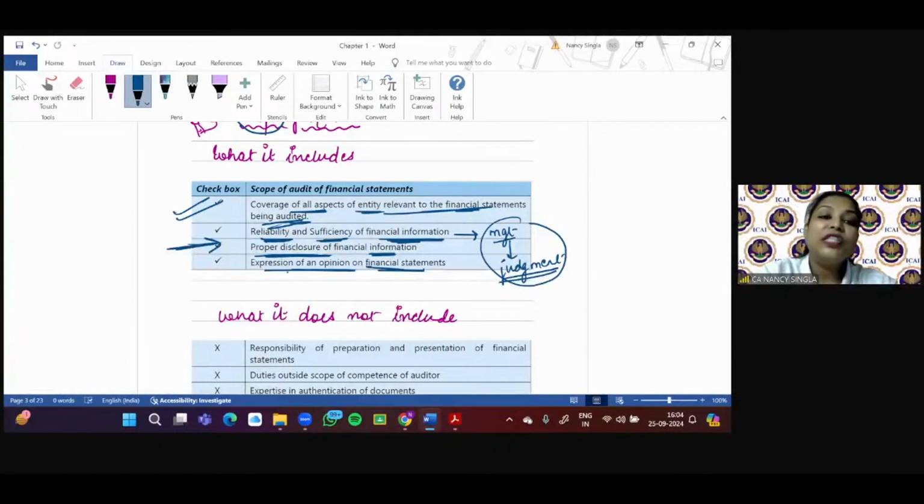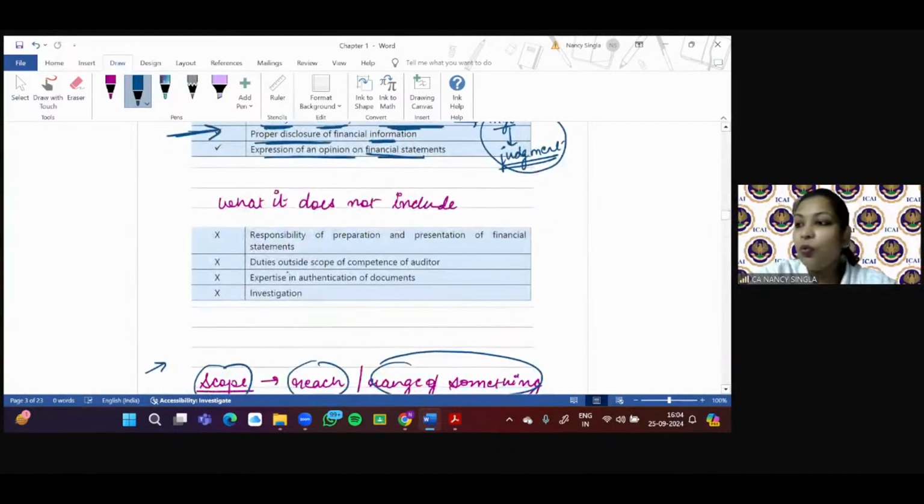Okay. Now, what is not included? What is not included in the scope. So first of all, let us discuss this, and then I'll discuss a practical situation with you. So this we are doing again and again. Who is responsible for preparation and presentation of financial statement?